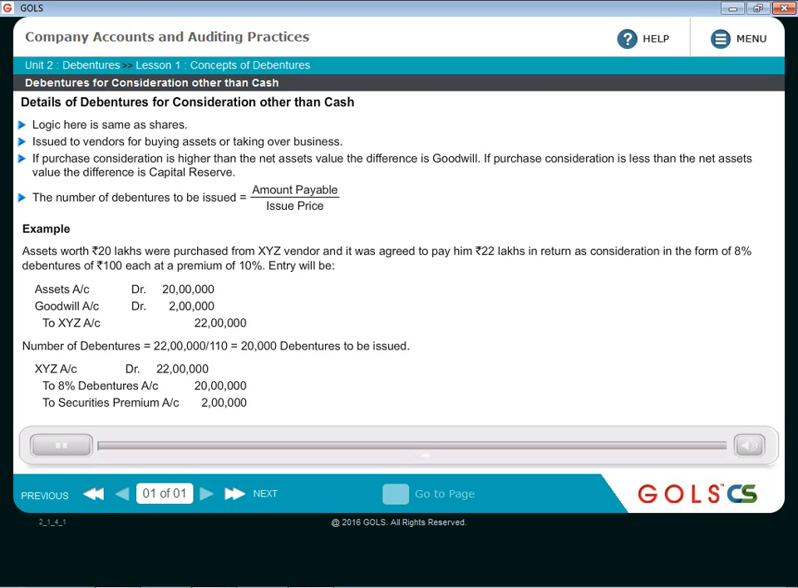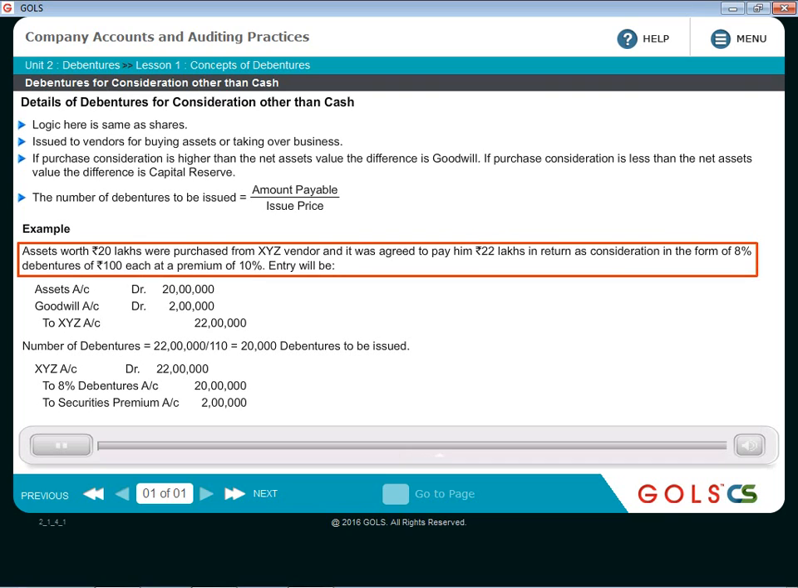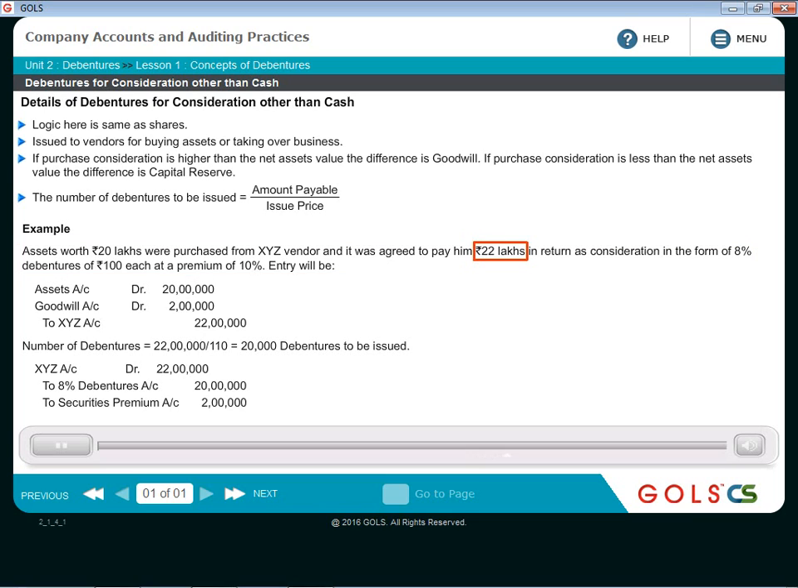So let us take a related example for this. Assets worth rupees 20 lakhs were purchased from XYZ vendor and it was agreed to pay him 22 lakhs in return. So 22 lakhs becomes purchase consideration, and the net asset value is 20 lakhs. The amount of 22 lakhs will be paid in the form of 8% debentures of rupees 100 each at a premium of 10%. So in that case, the number of debentures to be issued will be, I have shown it below. Amount payable is 22 lakhs divided by the issue price, which is 100 plus 10 rupees premium, 110. So 22 lakhs divided by 110. So 20,000 debentures to be issued.